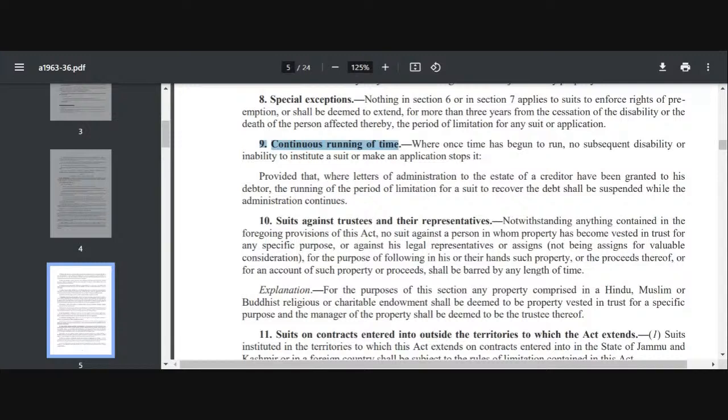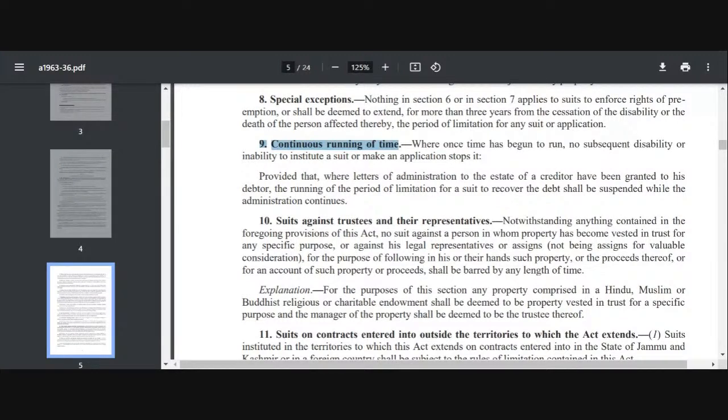Once the disability has ceased to exist and your time clock has started running, if afterward you become insane again, no, then that time will not stop, it will continue to run. Okay. But there is also a proviso where letters of administration to the estate of a creditor have been granted to his debtor. The running of the period of limitation for a suit to recover the debt will be suspended while the administration continues. So if a debtor has been given the administration of the estate of a creditor, coincidentally, say I am your debtor, and I am also given the administration of the estate of the creditor.